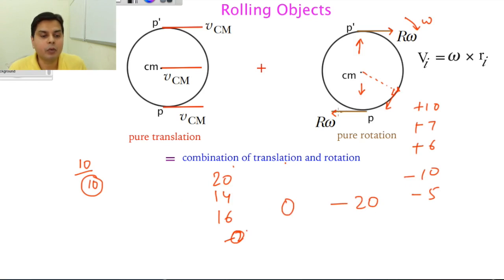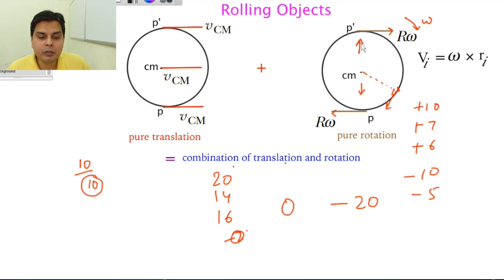Similar is the case with rotation also. This translation is very kind. It's a kind teacher. It does not discriminate between two different particles. It will say, come what may, whether you are here or here or here, I will give plus 10 marks to everybody. But this rotation is highly discriminating in nature. And why is it discriminating? Because of this cross product.